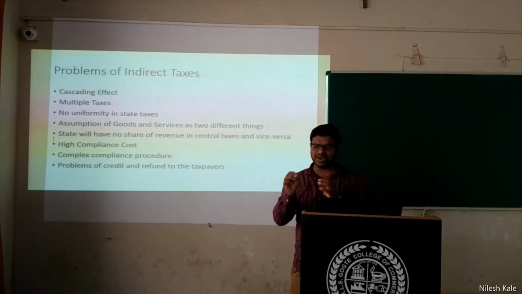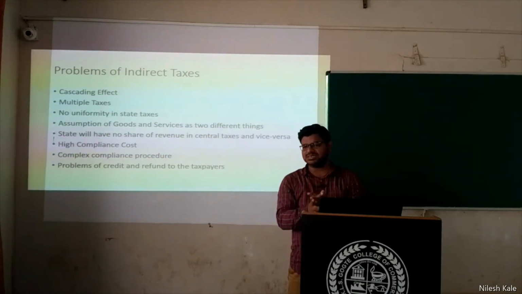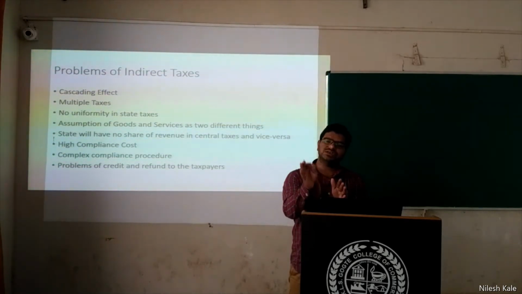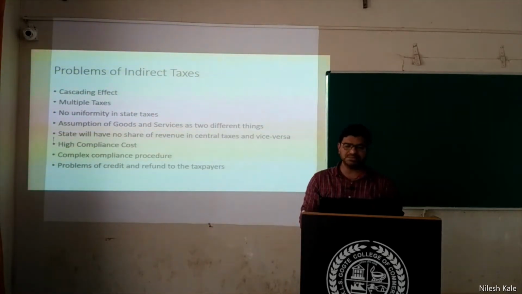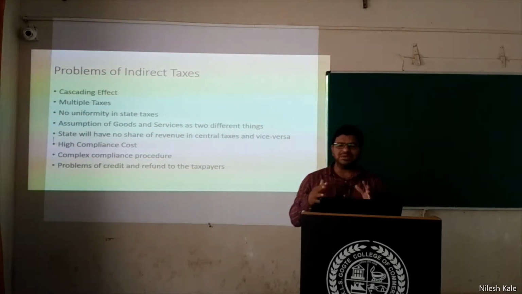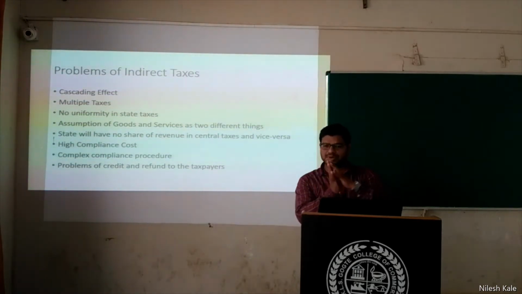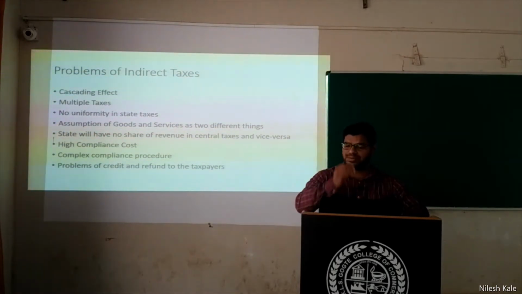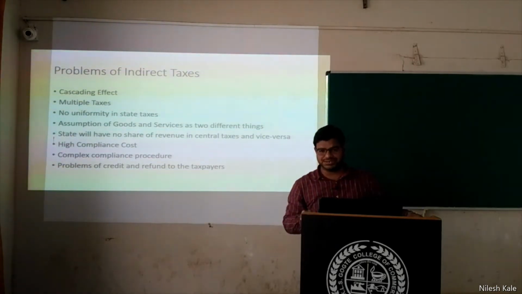We will see how practically it works. This is the cascading effect. Now if you ask me, sir, in short, what do you mean by cascading effect? Cascading effect is you are charging tax on taxes. Tax on taxes, cascading effect. And then multiple taxes, the second biggest problem of indirect taxes. So many taxes. If you try to purchase one good, there are different taxes on it. You have to pay all such taxes, and only then is it available for you.